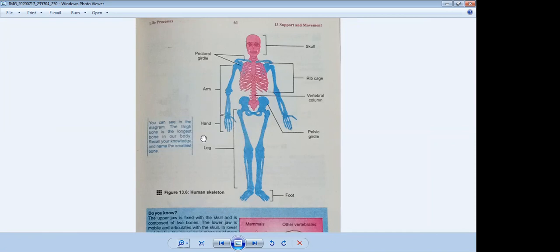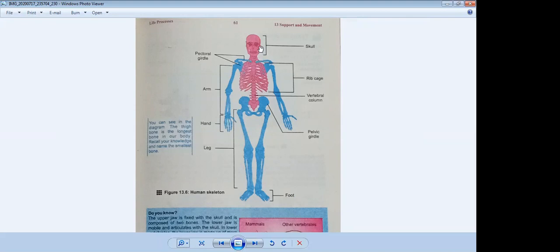This question also comes in your board exams. For the longest bone, the option given is sometimes thigh bone and sometimes femur. So you have to keep in mind the thigh bone is the longest bone in our body. Now name the smallest bone. The smallest bone is present in your ear.